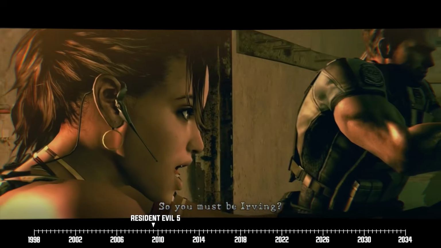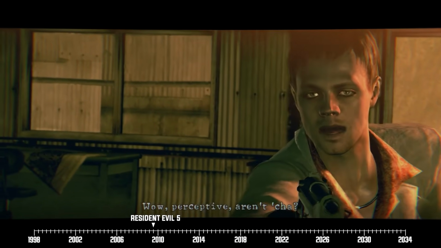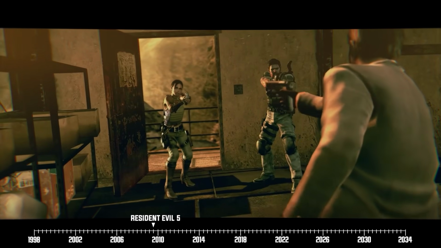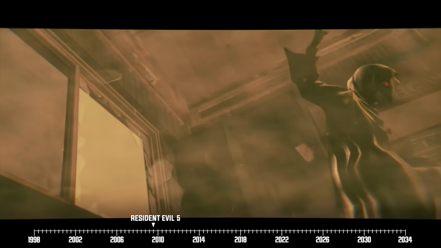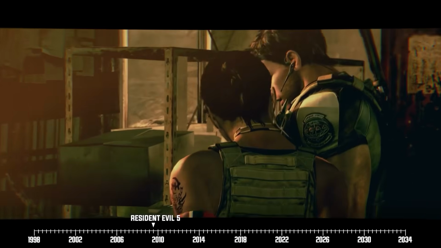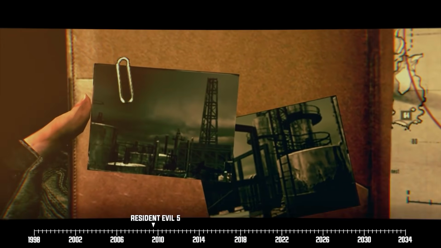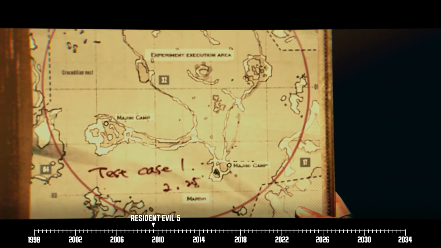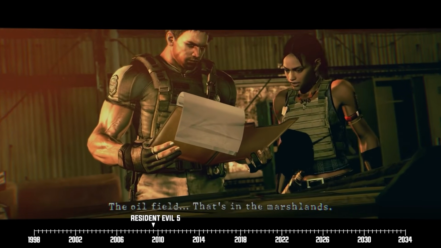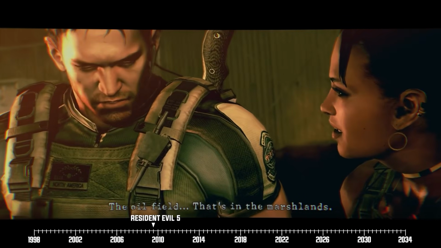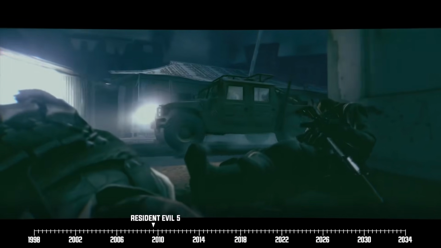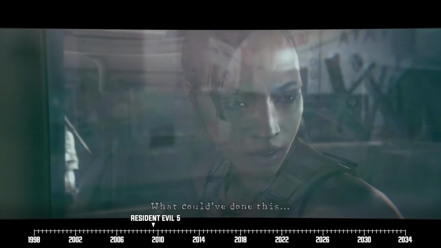However, they have more pressing matters to attend to, so the duo and Delta Team proceed with their mission to nab Ricardo. They soon locate their target, but the notorious black market arms dealer escapes custody when he's rescued by a mysterious person wearing a mask and a hood. On the bright side, Chris and Sheva do manage to acquire Ricardo's files after his escape, which directs them to an oil field where the bioweapons transaction is supposed to go down. The problem is, it turns out that this was a diversion all along.